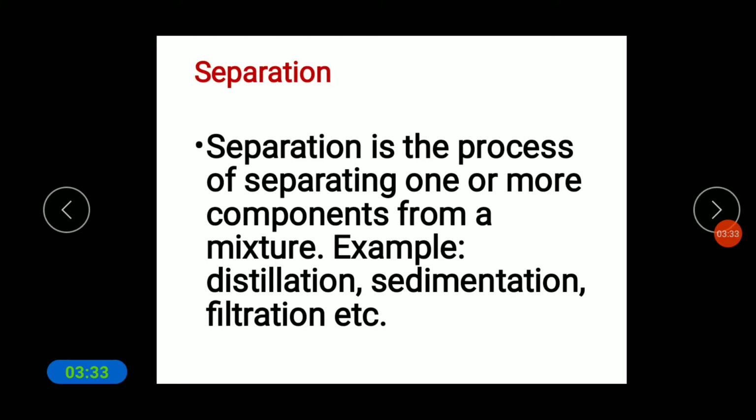See, what does separation mean here? Separation is the process of separating one or more components from a mixture. For example, distillation, sedimentation, filtration. About this you will learn later. So this is an example of separation. Separation means removing a substance from a mixture.